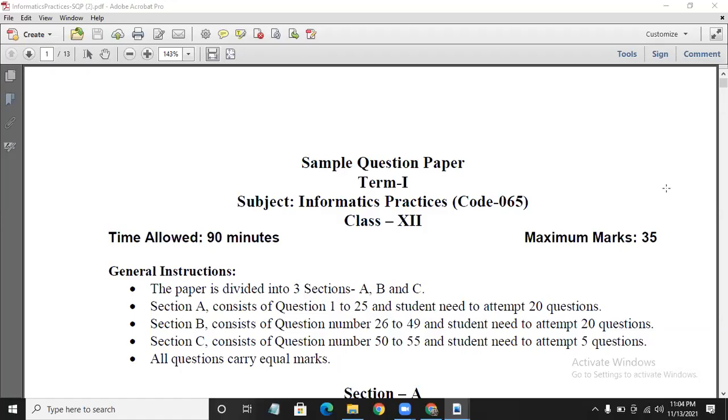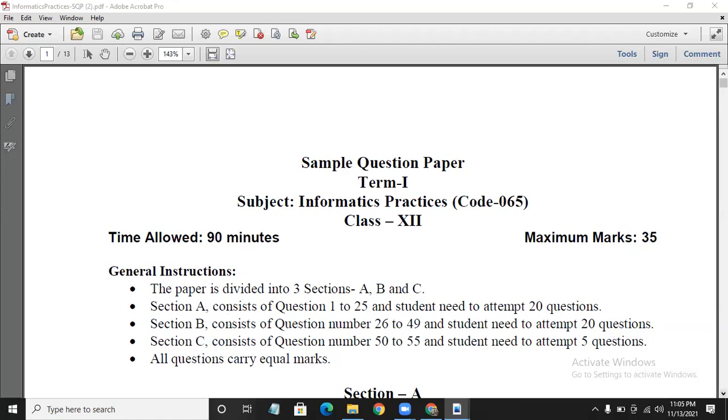Hi all. Today we are going to discuss the CBSE sample paper for the subject Informatics Practices for the coming term 1 examination. The paper consists of 35 marks and the time allowed is 90 minutes. These are the general instructions.